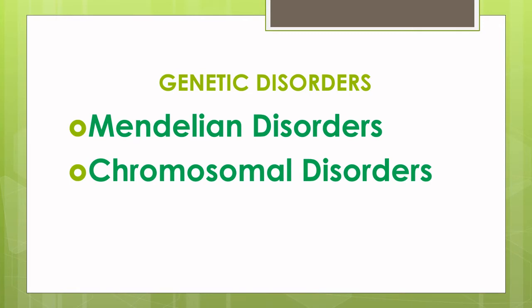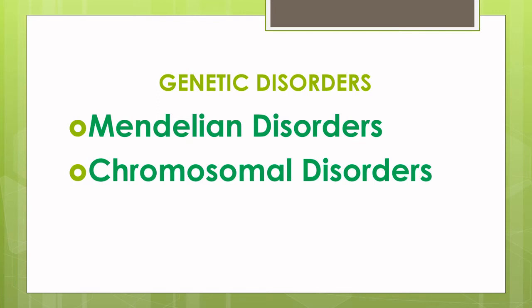Broadly, genetic diseases can be grouped as Mendelian disorders and chromosomal disorders. Mendelian disorders are determined by the alteration or mutation in a single gene. These disorders are transmitted to the offspring following the pattern of Mendelian inheritance. Examples: hemophilia, cystic fibrosis, sickle cell anemia, color blindness, phenylketonuria.